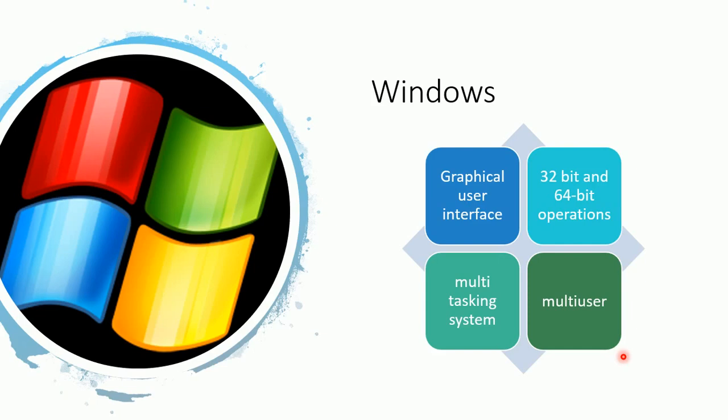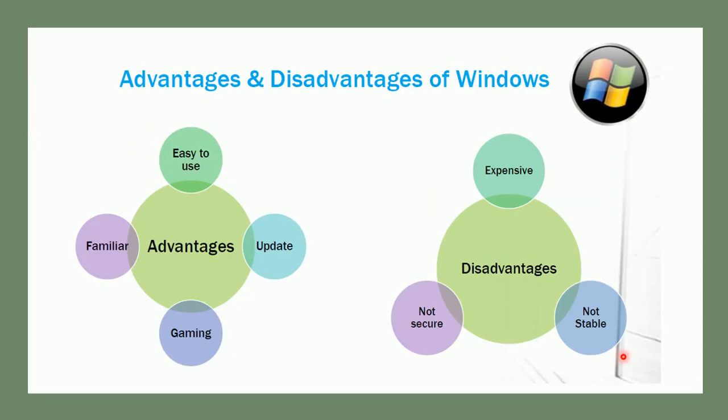Windows also supports multitasking. A user is allowed to place a file or folder on the desktop with a name of up to 255 characters in Windows. Windows also supports multiple users, where each user has their own settings. Windows is easy to use and has frequent updates. A huge number of users are very well familiar with the Windows GUI. Windows also supports gaming at application and server levels.